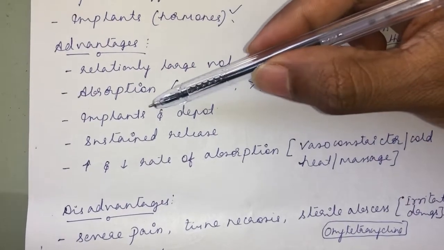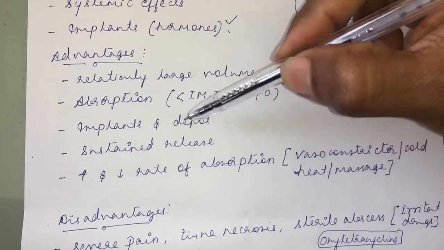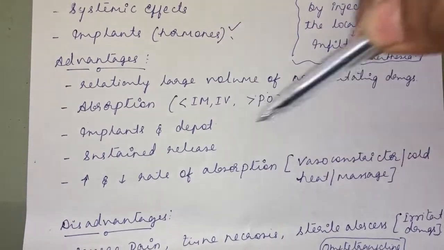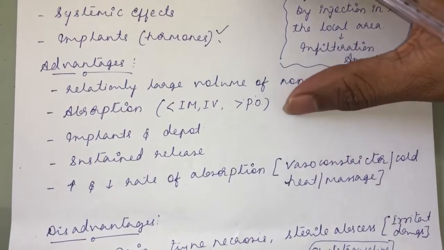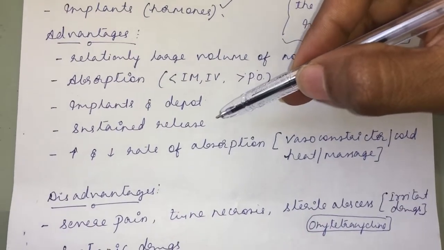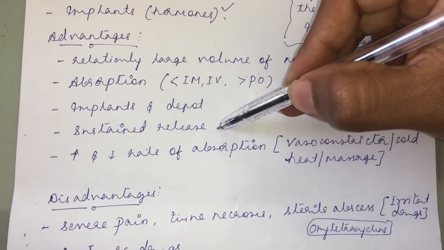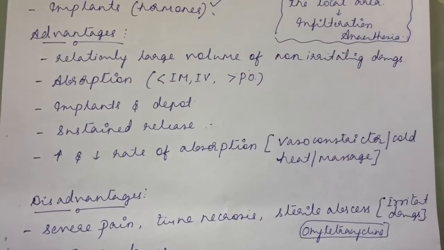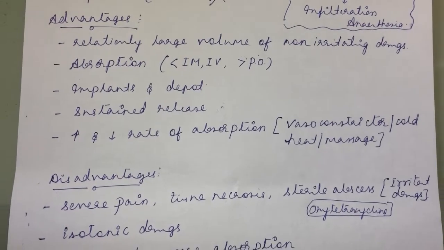So you can inject an implant, and it will act as a depot preparation. In a depot, the drug is continuously released, so the duration of action will be comparatively higher. So sustained release of the drug is there in the case of the subcutaneous route, a very important advantage. And in the subcutaneous route, you can either increase the absorption of a drug or decrease the rate of absorption of a drug.